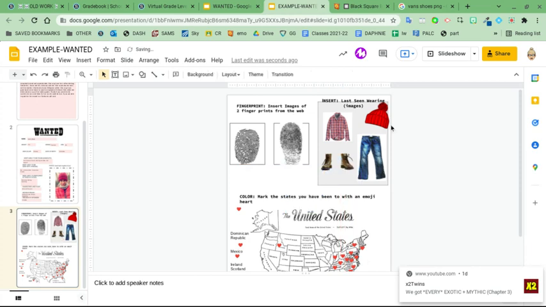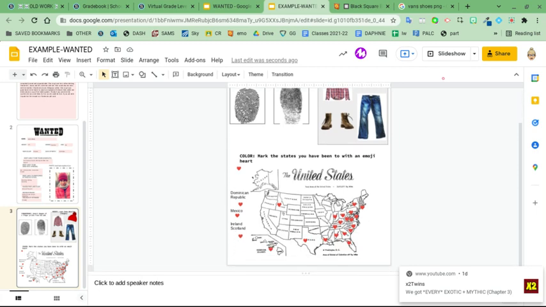Okay, so make sure you have something on top, something on bottom, a footwear, and maybe if you're wearing glasses or a hat or something, depending on what you're wearing. But make sure you put an outfit in there. And the final thing on this page is the hearts to where you've traveled. So all you have to do is come here to the heart that I put on the project for you. Control C to copy it, and then you can come over to your board, Control V to paste it, and then drag it to the states.